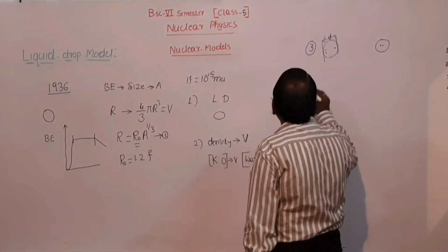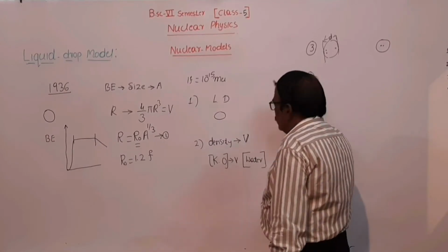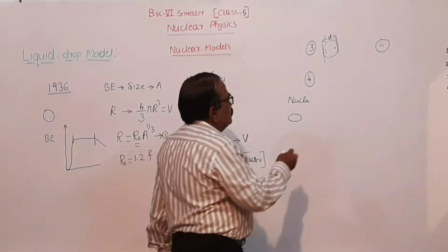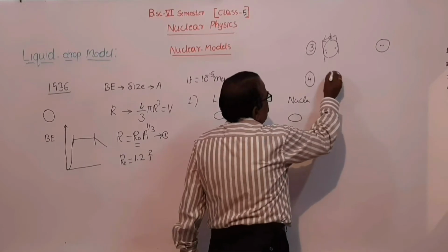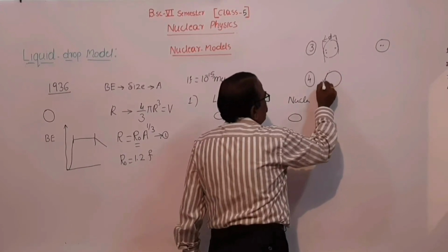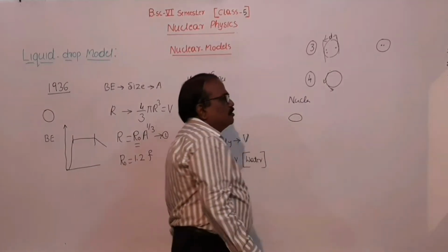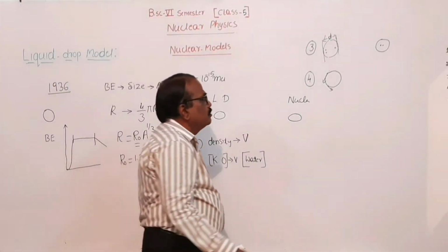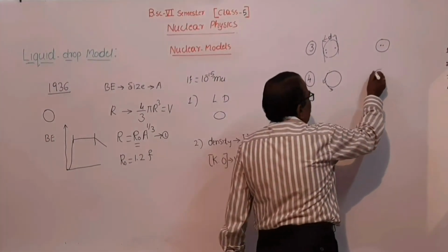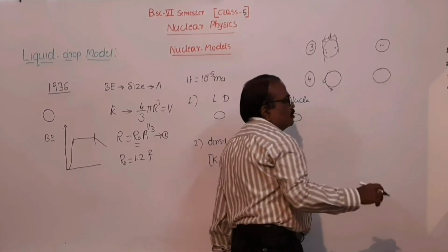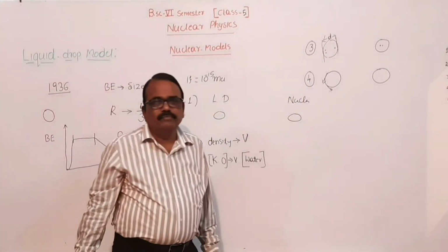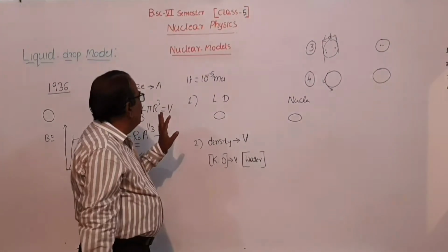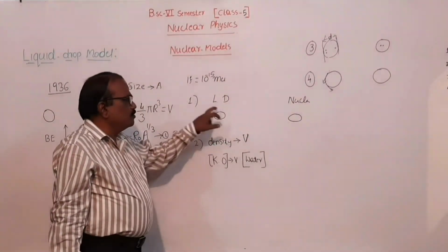Then the fourth one. What is the fourth similarity? On the surface of this liquid drop, surface tension forces act. Similarly, there is a barrier potential due to the positive charge on the surface of the nucleus. Surface tension force is similar to barrier potential. This is spherical because of surface tension forces.